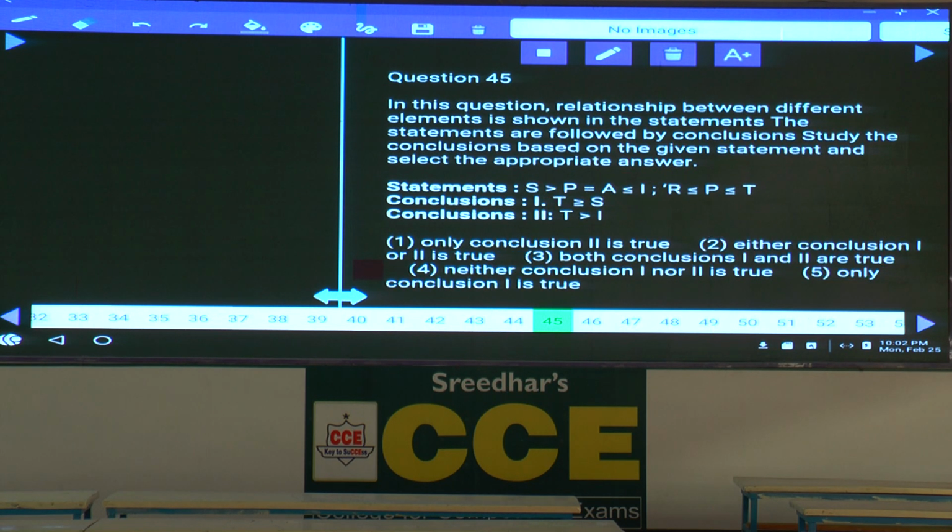Then 45, now the relation between T and S. S is here, T is here, the letter which is common is P. S greater than P, P lesser than or equals to T. Between S and T, there are 2 opposite symbols. The first one is ruled out. Second, T and I. Now, R lesser than or equals to P, and P lesser than or equals to T. Isn't it? Then what is your answer here? R lesser than or equals to T is true.